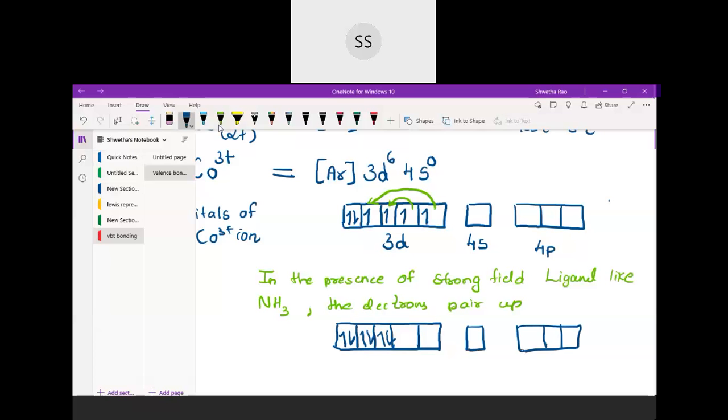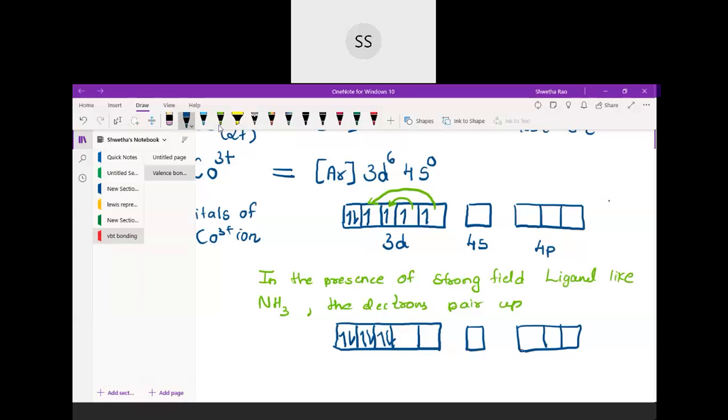When the ligand comes, these have paired up, and then 2 d orbitals are available, 1 orbital in the s, and 3 orbitals in the p. So all these orbitals will undergo hybridization, because in total we require 6. You see how many ligands there are, so many orbitals you have to mix together. So we take 2 d, 1 s and 3 p for hybridization. The hybridization then becomes d2sp3.